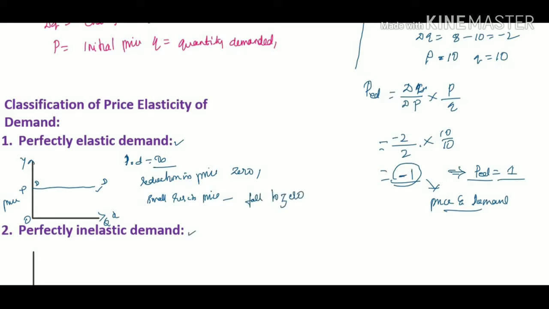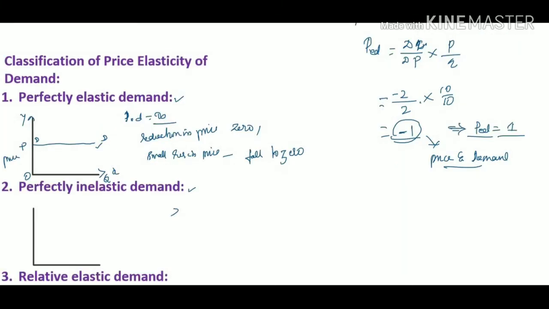Perfectly inelastic demand. If the price elasticity of demand is 0, then it is called perfectly inelastic demand. Here, whatever may be the changes in the prices, quantity demanded remains constant or unchanged. For example, a 10% fall in price does not affect the amount demanded. Here the demand curve of perfectly inelastic demand is a vertical line.